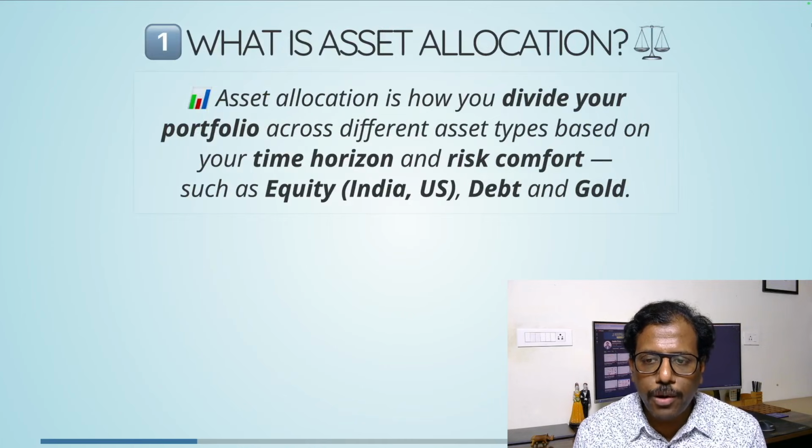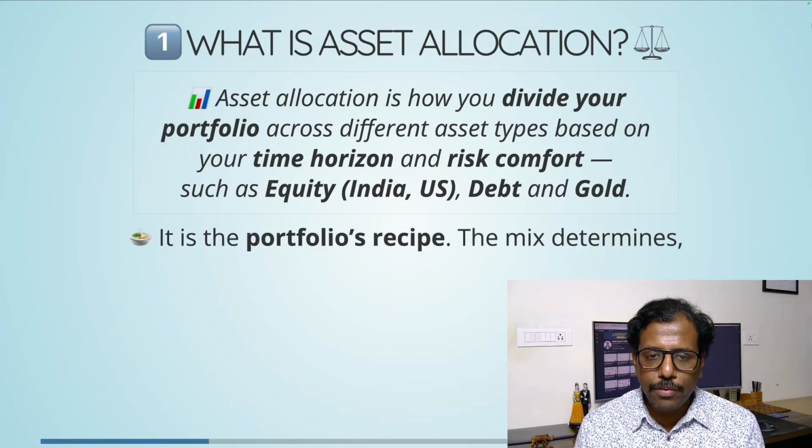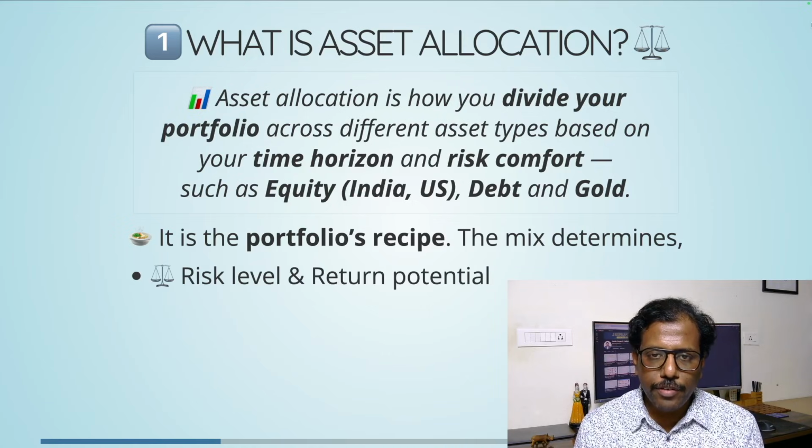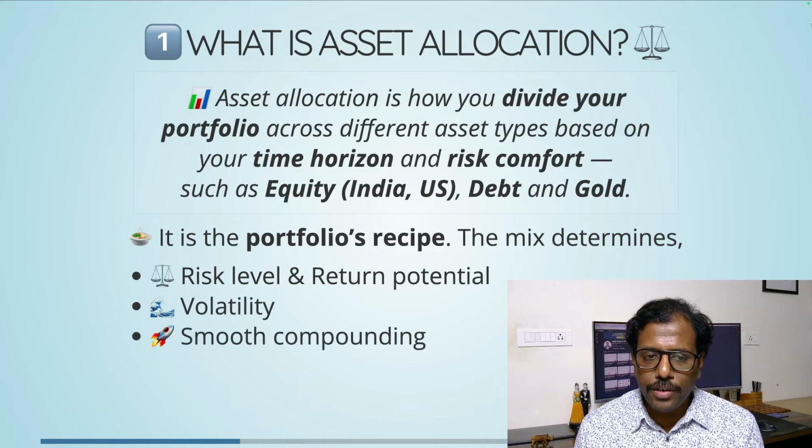Asset allocation is essentially how you divide your portfolio across multiple asset types like equity, debt, and gold, based on the time horizon you are looking at and the risk comfort, right? So it is essentially the portfolio recipe, the mix you put into the asset allocation, that will determine the risk level of your portfolio, its return potential, volatility, and how smoothly it compounds, right? So by choosing various asset allocations based on the time horizon you are looking at, the longer the time horizon, the more equity you can go for.